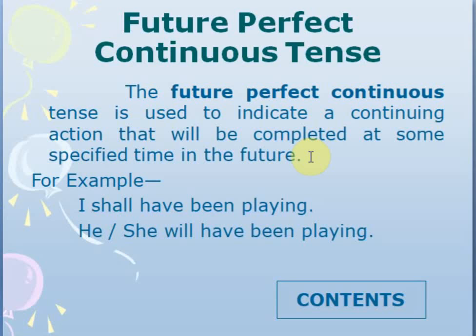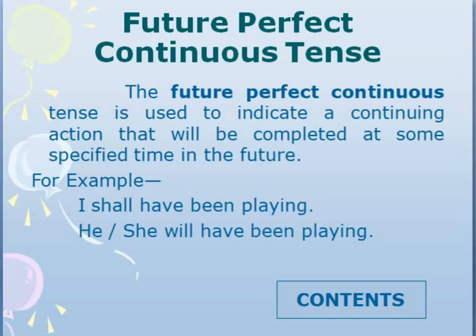I shall have been playing here for 2 hours by 5 p.m. This is the complete sentence which indicates future perfect continuous tense. She will have been working in this office for 5 years in the next March.